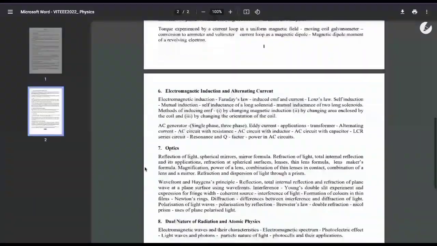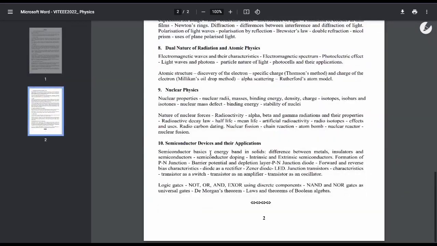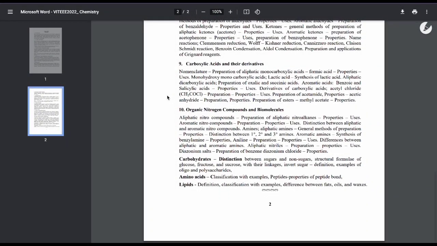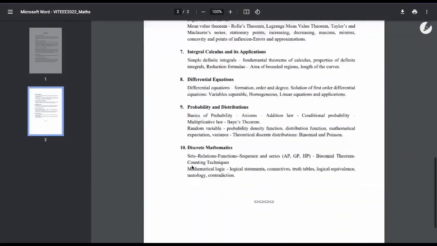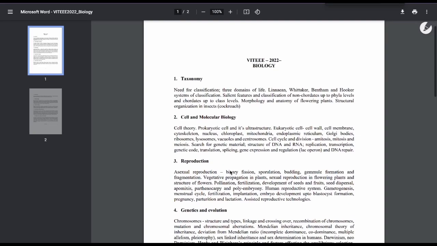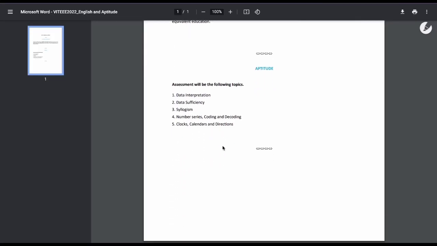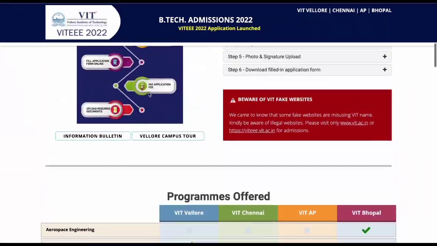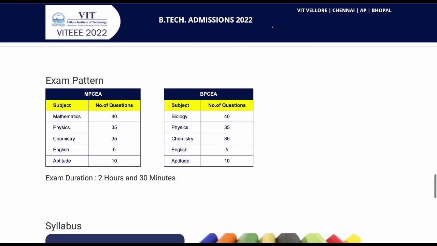And now you can see the syllabus. It's also mentioned on the VIT website, the syllabus for mathematics, biology, physics and chemistry, which is not as difficult as JEE, but is more or less the same as the NCERT syllabus. You can thoroughly read your NCERT or practice questions from some websites which I am going to mention later in the video. So stay tuned till the end of the video. You can study the syllabus, read NCERT thoroughly and go through the VIT EEE practice books available on Amazon, Flipkart, etc. But reading NCERT is more than enough for this exam because it's not as difficult as JEE or BITSAT, but it's more difficult than NCERT, of course.